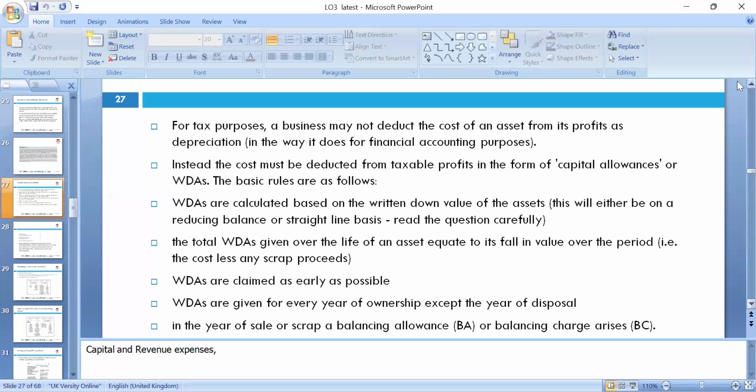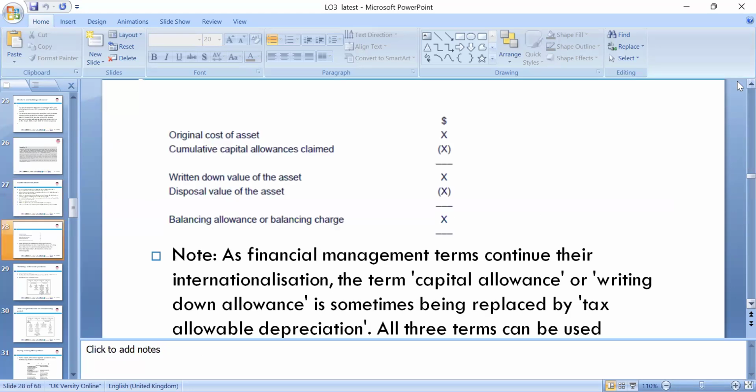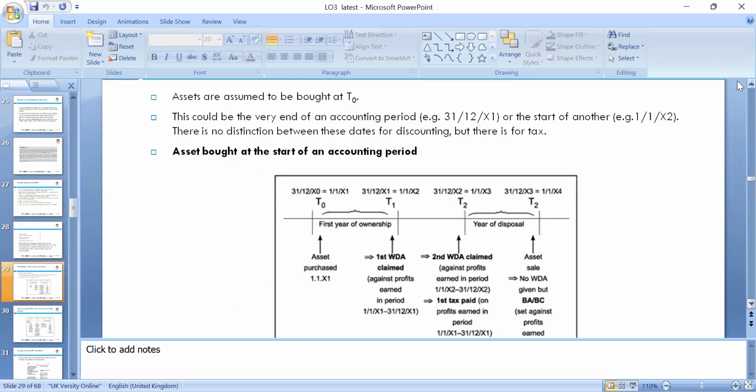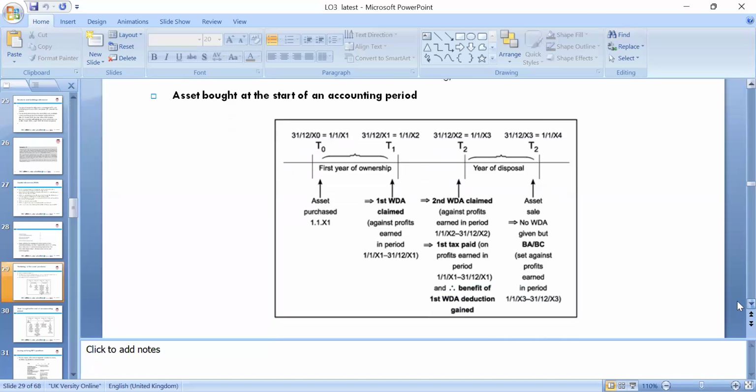Yes, many things can come up further with exploring, which apply to the particular company's balancing allowance and charges. So we need to look at the original cost of the asset, cumulative capital allowance, the written down allowance value of the asset, and disposal of the asset, if we have one, then the balancing allowance or charge. Assume the asset is bought in year 0, and we look at the ownership over 12 months in different periods. So we can apply the written down allowance accordingly.